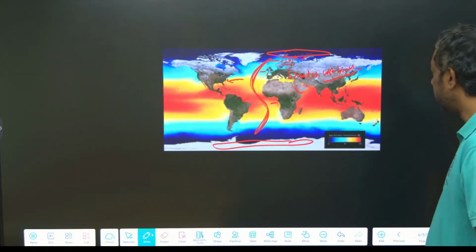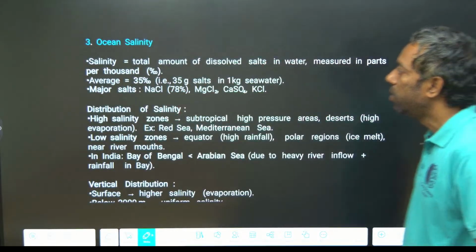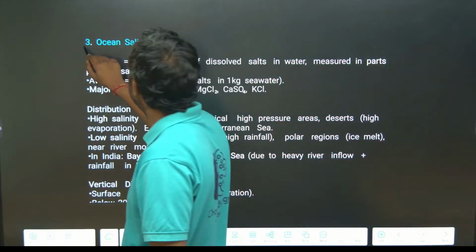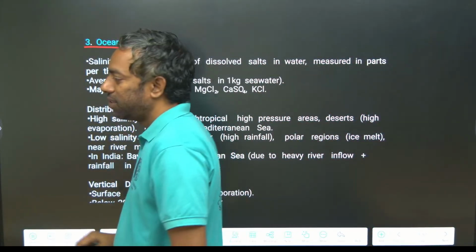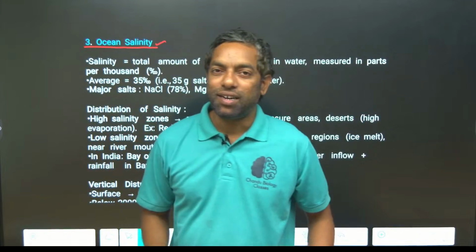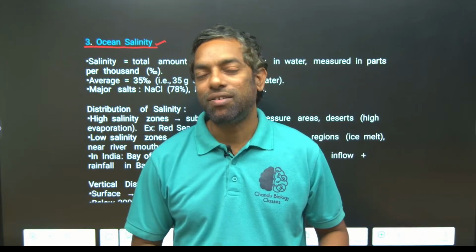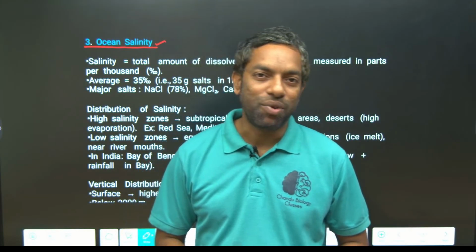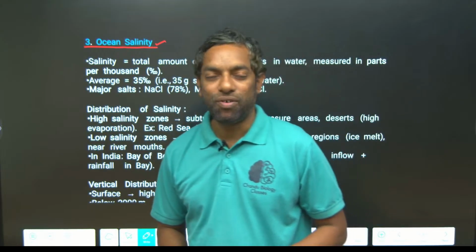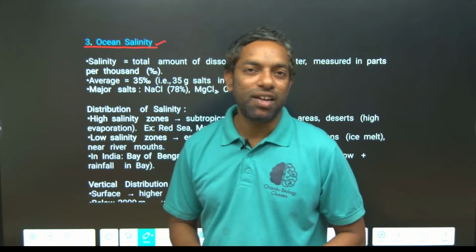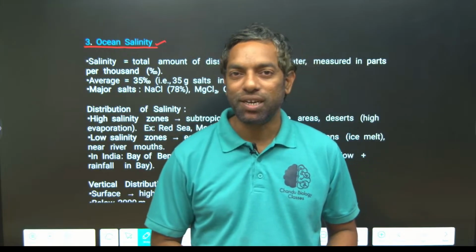Ocean salinity. Salt, like this rock salt, is mainly produced from the oceans. It is the main mineral from oceanic water.